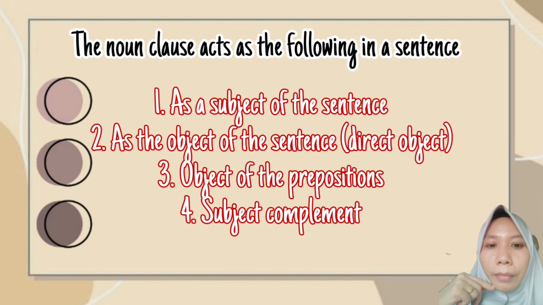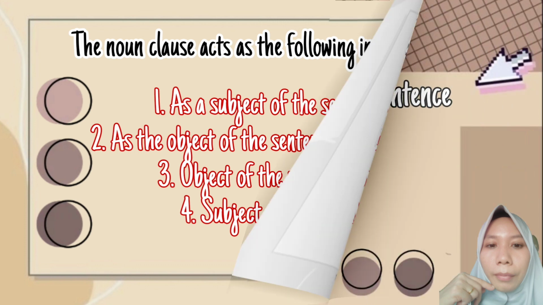The noun clause can function as the following in sentences. The noun clause can function as the subject of the sentence, as the object of the sentence, as the object of the preposition, and as the subject complement. And today we are going to study each of those functions.